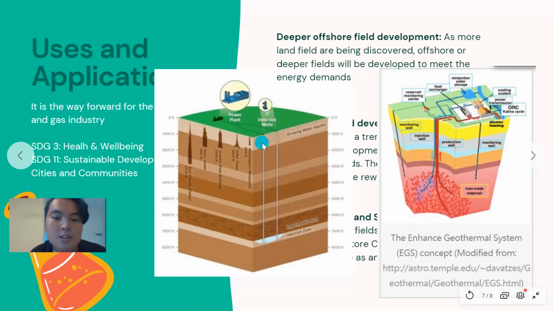And this is the carbon capture and sequestration, where CO2 will be pumped into the impermeable zone so that it won't leak back up. It also acts as a solid in the low temperature, high pressure environment. So you do not have to worry, there's a very low chance of it becoming a gas and seeping back up to the surface. And you do not have to worry about affecting the environment, because this is the drinking water aquifer, where people get underground water for drinking. So this does not affect the environment, while at the same time it reduces the carbon dioxide in our world.